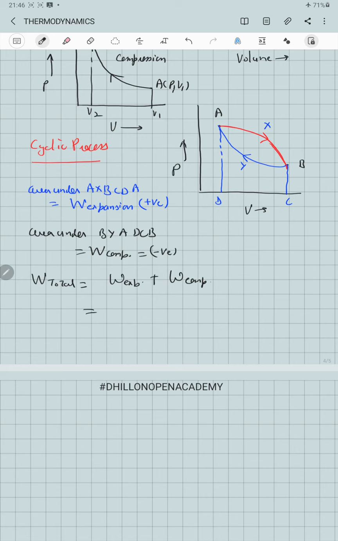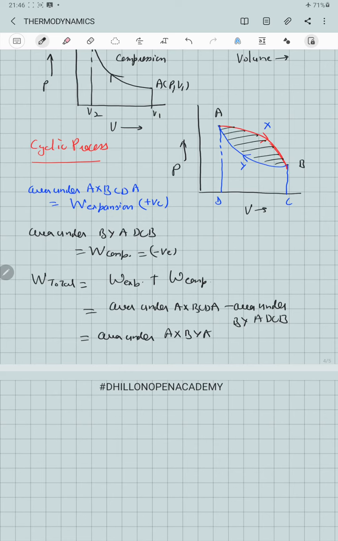As the work done for expansion is positive and the work done for compression is negative, it will be equal to the area under AXBCDA minus the area under BYADCB, which will be equal to the area under the curve AXBYA, that is this much area.